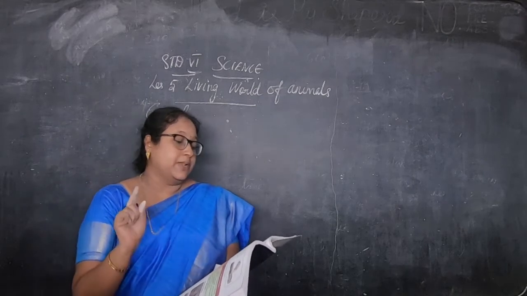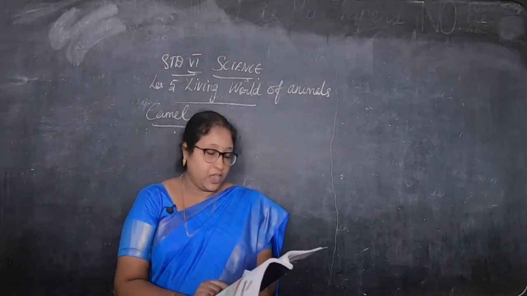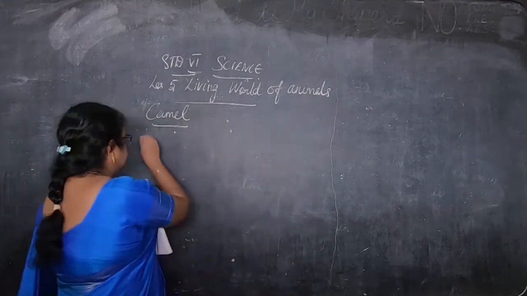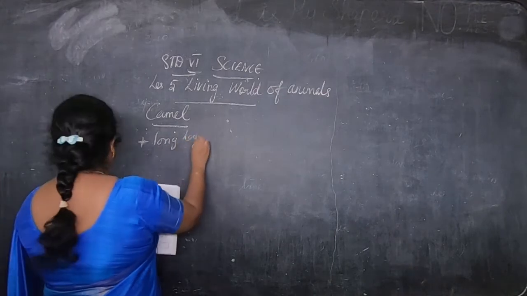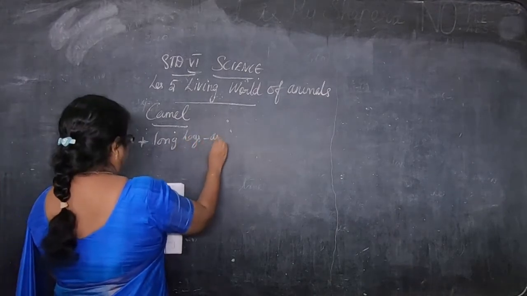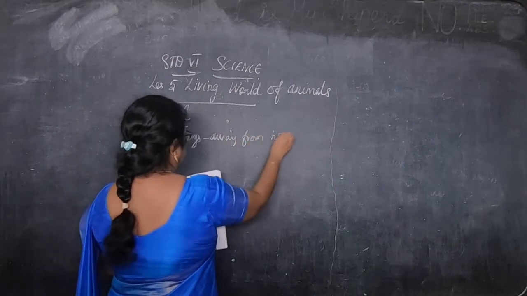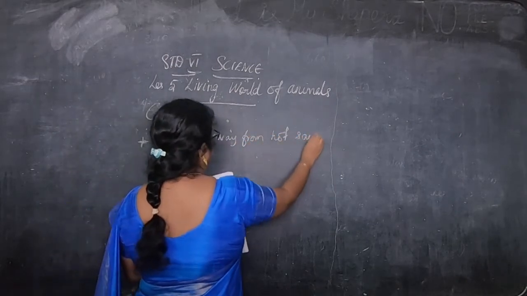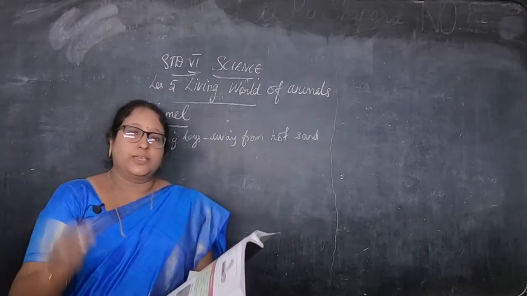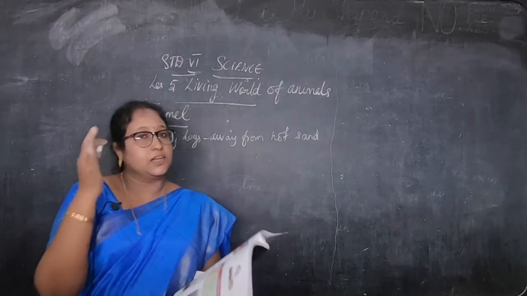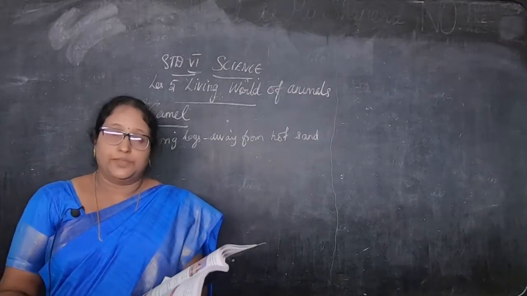The camel has long legs, which help to keep its body away from the hot sand in the desert. Why does it have long legs? To keep away from the hot sand, because the desert is very hot. So to keep its body away from the sand, it has long legs to get away from the hot sand.